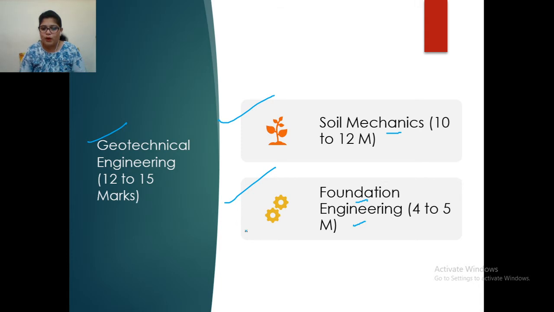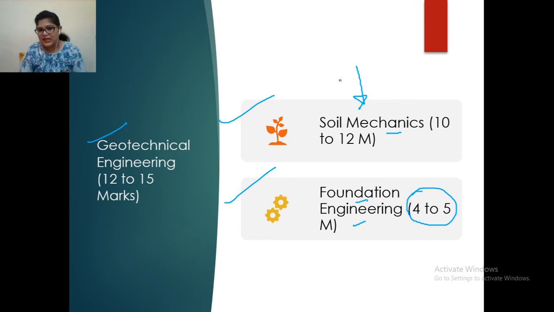Okay, but if you do the formulas correctly, simple formula-based questions also come from foundation engineering. So if you do foundation engineering very well, you can obtain these 4 to 5 marks very easily. Okay, so in soil mechanics, as I said, there will be three types of questions: easy, moderate and hard. Definitely you should go for all easy questions. Moderate questions, if you prepare very well, give soil mechanics a proper amount of time, and clear all your concepts, you will be easily able to solve. And for difficult questions, you have to go through a lot of previous year questions, then you will be able to attempt these as well.